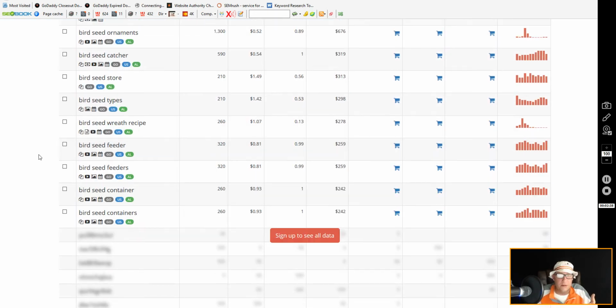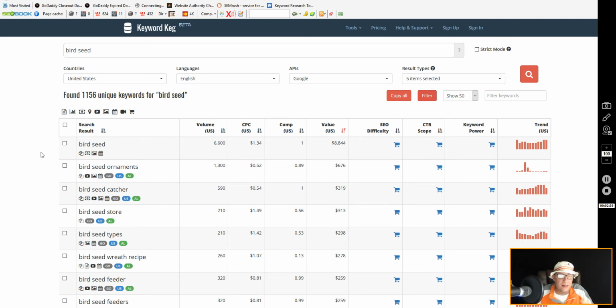Now, if you know me as well as anybody else, I used to use SEMrush. I still use them daily, but I don't pay. They went from $69 to $99 every month, and I just stopped paying for it, because all I need is the top 10 keywords anyway, and they give me 10 free searches a month, right?